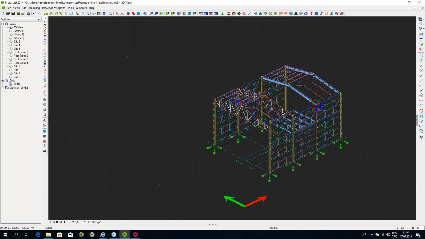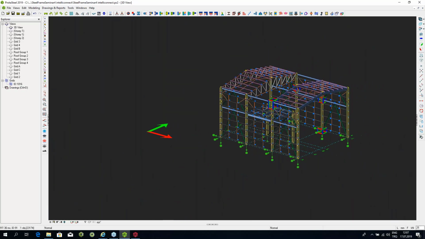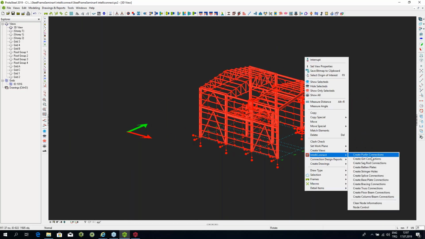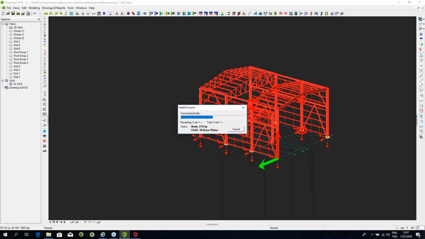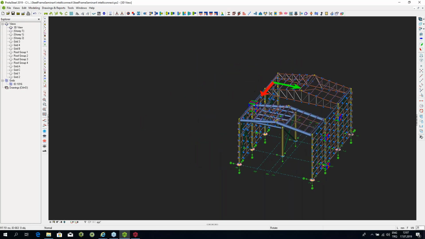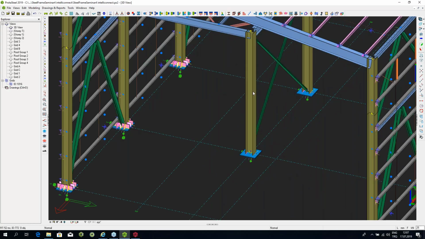Let's do the base plates, for example. So I'm going to just select the entire structure again, and I'm going to right-click. I'm going to say IntelliConnect, and I'm going to say create the base plate connections. Now, okay, let's do that. Now, they've all been done. A little difference over here. These columns are the same. These columns are the same.